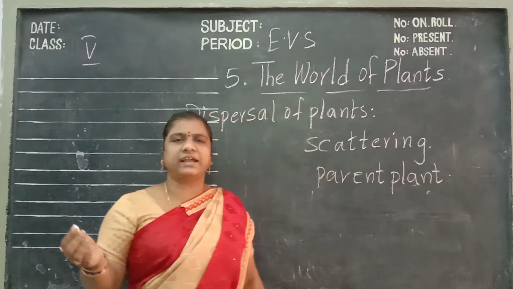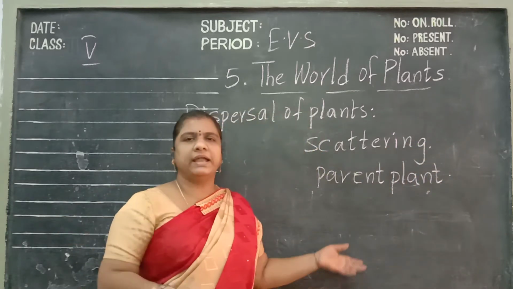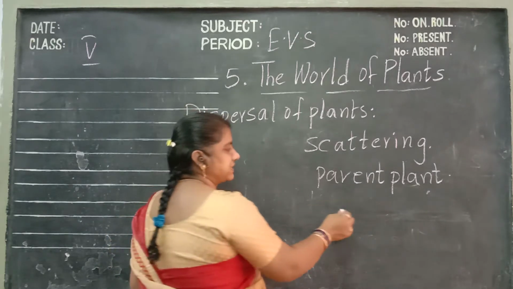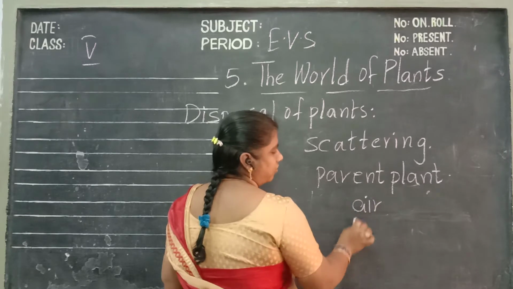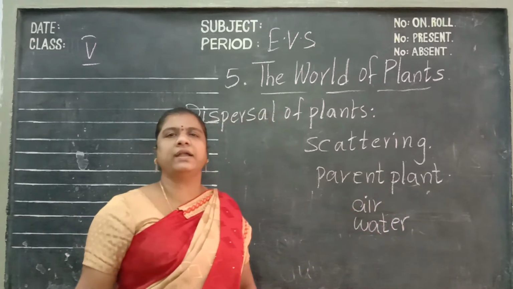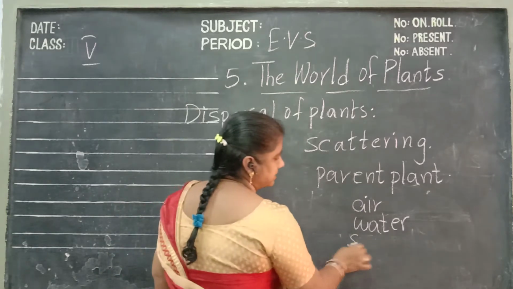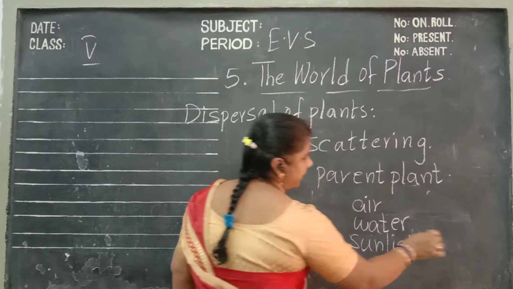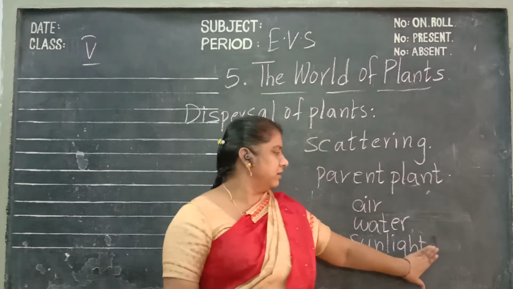It is scattered away from the parent plant so that it gets enough space to grow. It needs air, water and sunlight. As it gets out from the parental plant, it needs air, water and sunlight to grow.